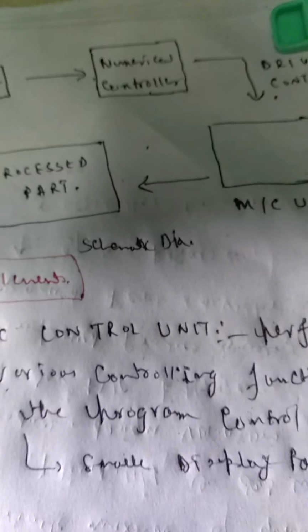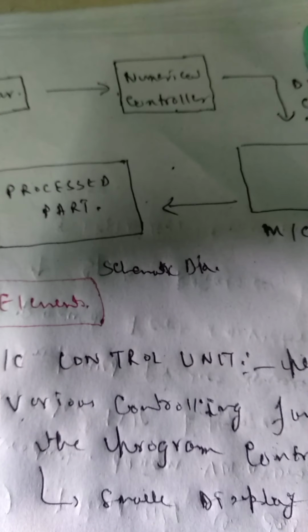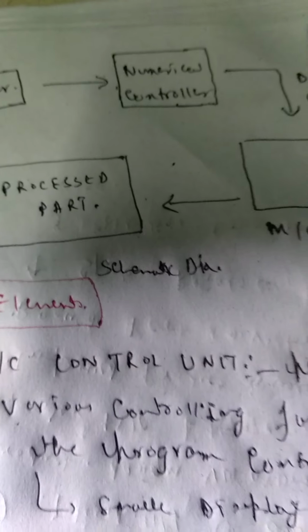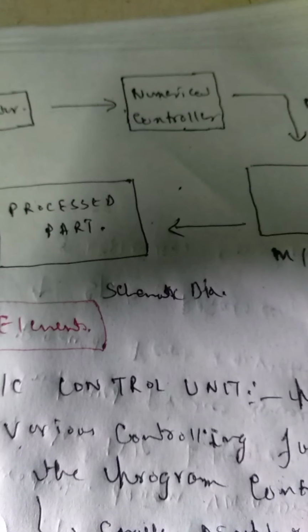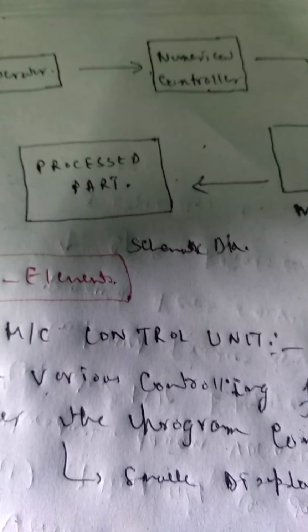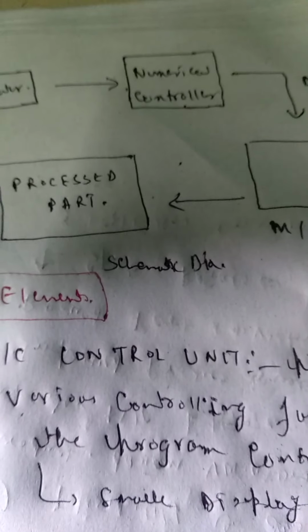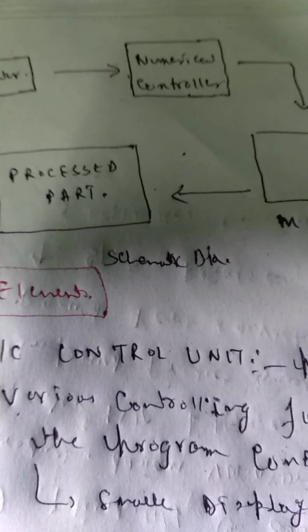So this control unit controls the motion of the cutting tool, the spindle speed, the feed rate of the spindle, the different types of tool to be used or the tool changing mechanism, the application of the cutting fluids, and several other functions of the machine.